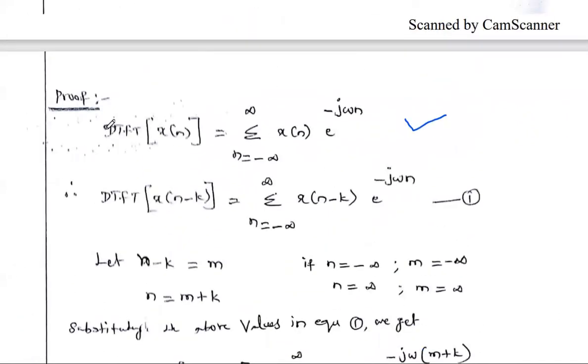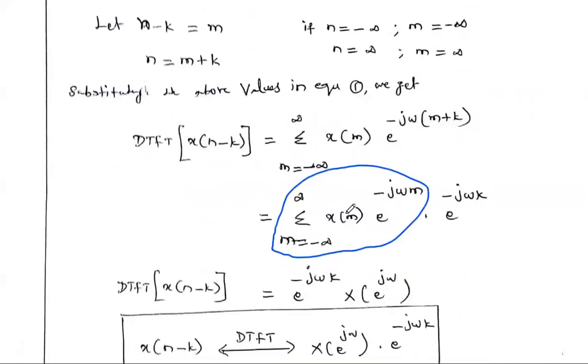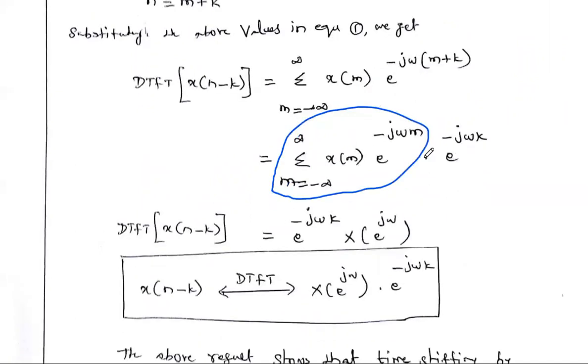The DTFT of the signal x of n is summation n equal to minus infinity to infinity x of n e power minus j omega n. Instead of the variable small n, here the variable m is there. So this formula gives the DTFT of the time domain signal x. That's why this summation can be written as capital X of e power j omega, multiplied with the remaining thing, e power minus j omega k.